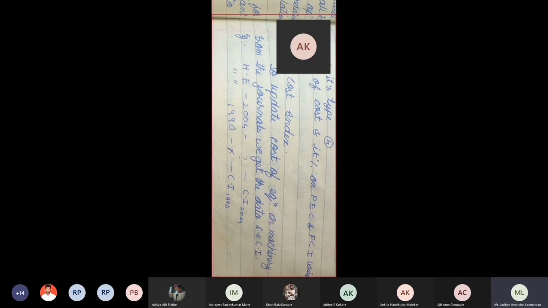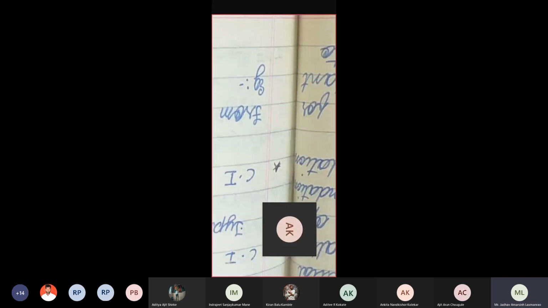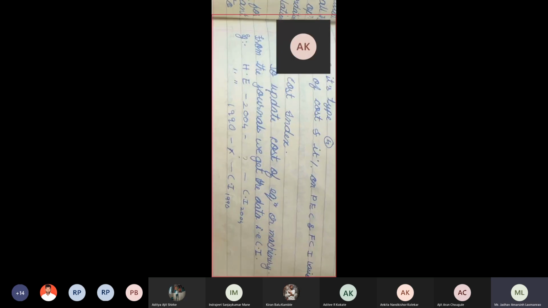This cost index we are getting from journals, chemical journals. You know, in our library, or in our central library, we are having journals. And in that journals, we are getting this data, cost index data. For example, HE means heat exchanger. So I want to find out cost of heat exchanger in 2004. Okay, I know cost of same heat exchanger in 1990. So to find out cost of heat exchanger in 2004, if I know cost of same heat exchanger in 1990, I must know its cost index value, CI. I'm using short form CI. CI means what? Cost index.